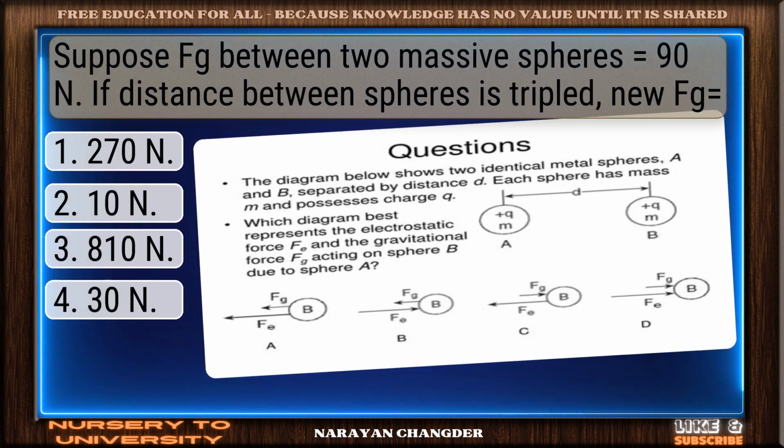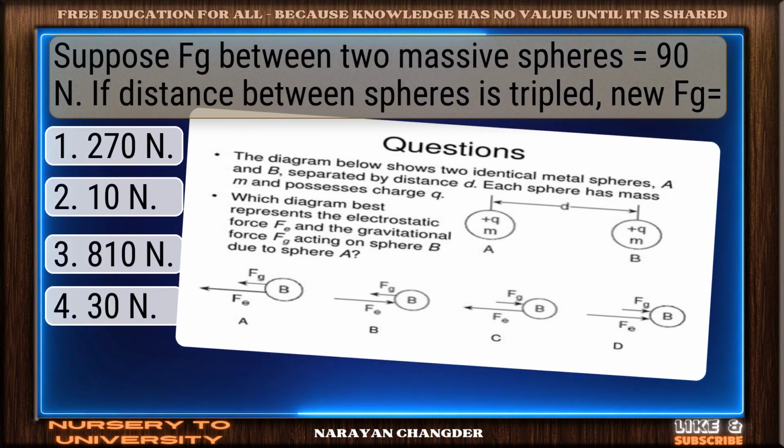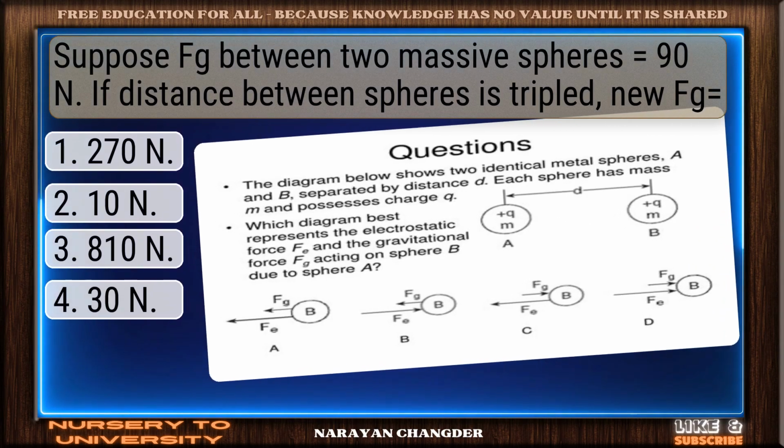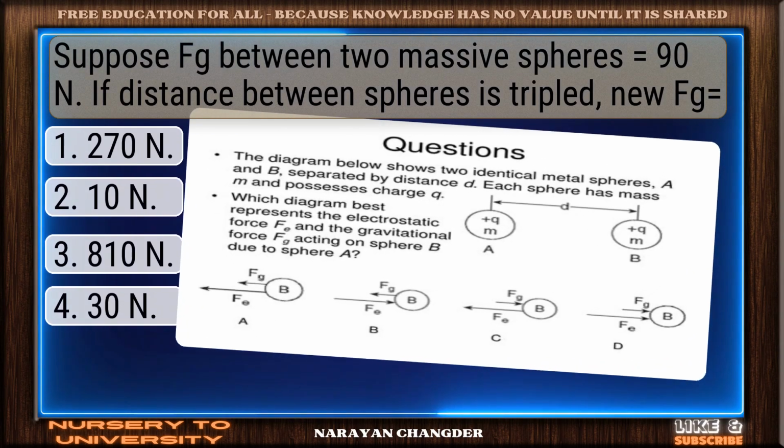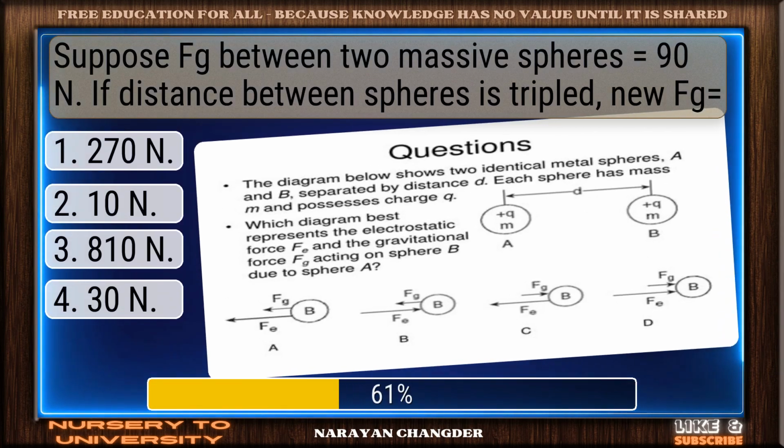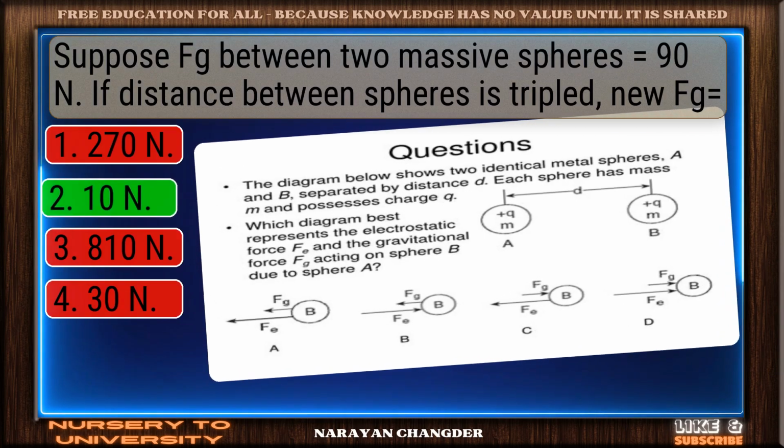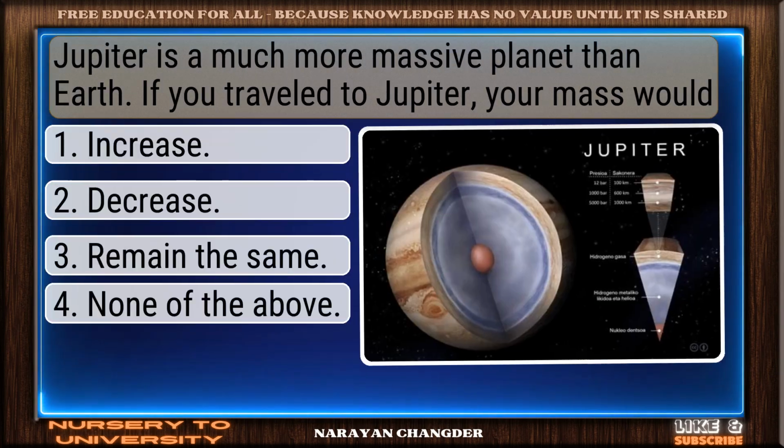Question number 40. Suppose Fg between two massive spheres is equal to 90 N. If the distance between the spheres is tripled, the new Fg is equal to. Smart pick. 10 N is the correct choice.